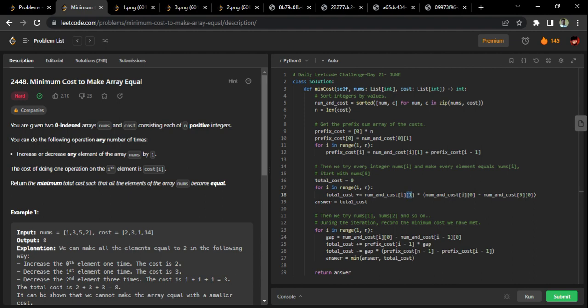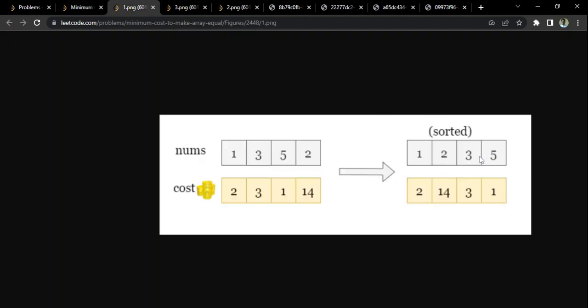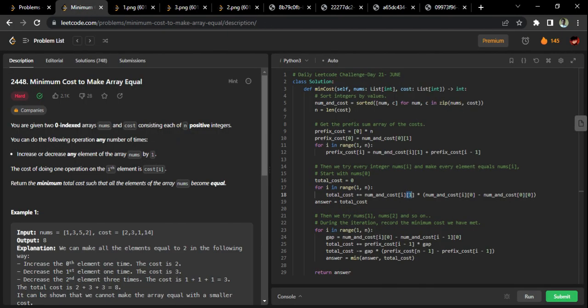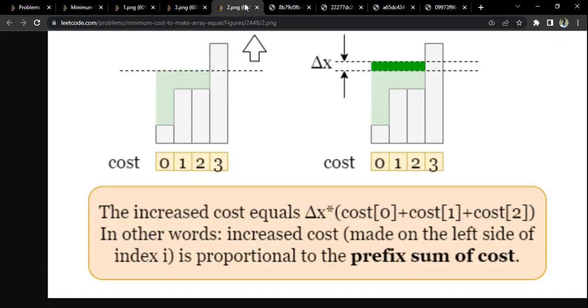We are making all of the elements equal to the first element. We are making all of the 2, 3, 5 equal to 1. That's what we are doing here, and we are getting the cost. Now comes the most important part, so please pay attention to understand. Now what happens is, I have the cost for the first element.